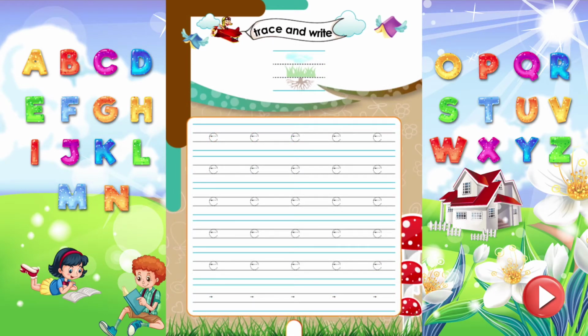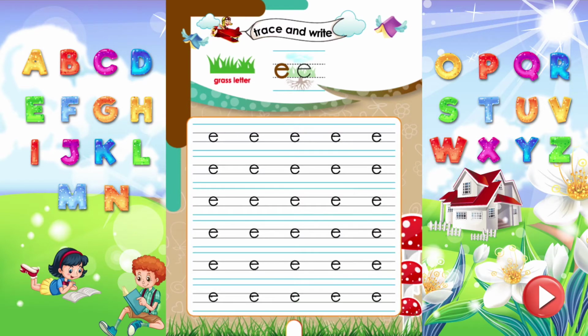Trace and write. Do you know, kids? E, which sounds E, is a grass letter. Letters which exactly fit between two middle lines are grass letters. Now, trace and write the letter E properly.